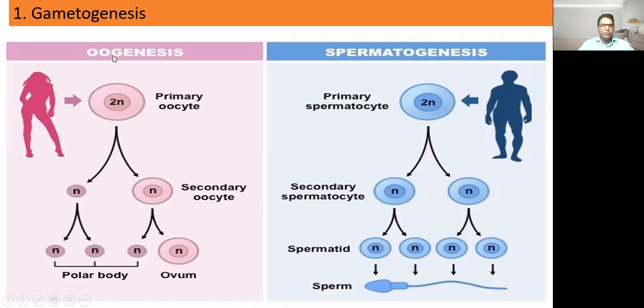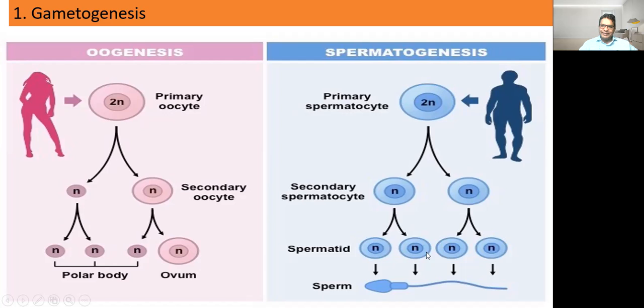If we see in the oogenesis, from primary oocyte, only one ovum and three polar bodies are produced. These polar bodies are non-functional, but in the case of spermatogenesis, from primary spermatocyte, four spermatids are produced and all are functional.